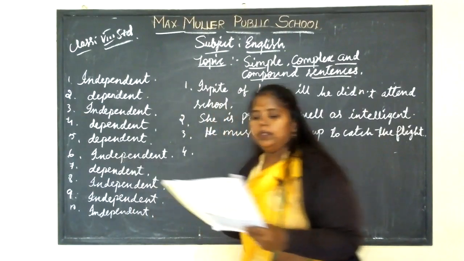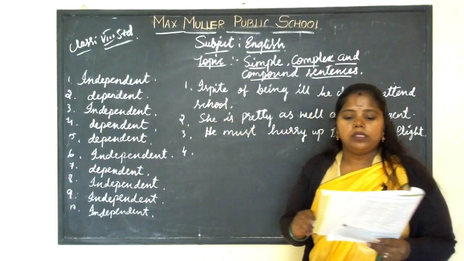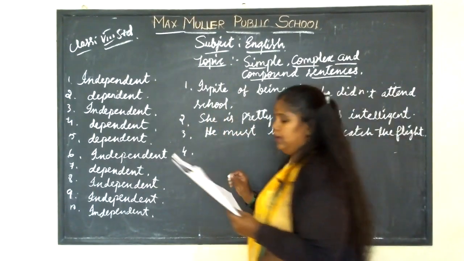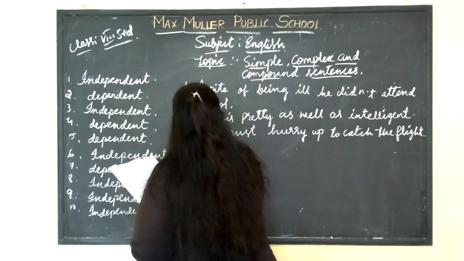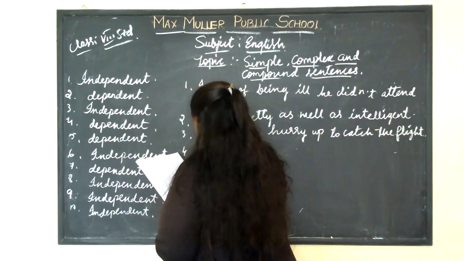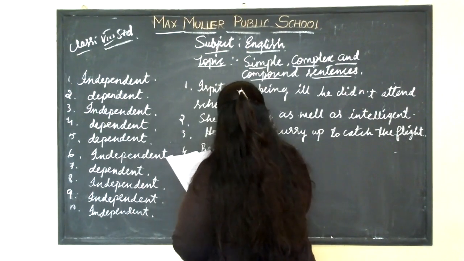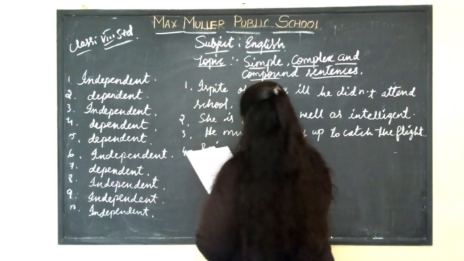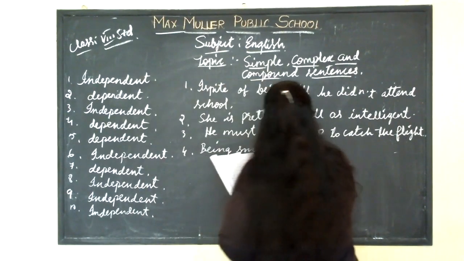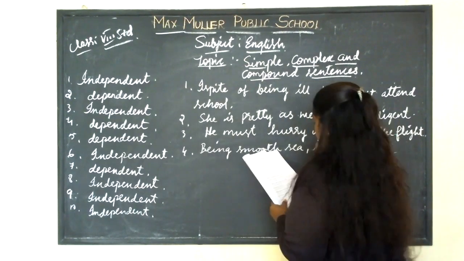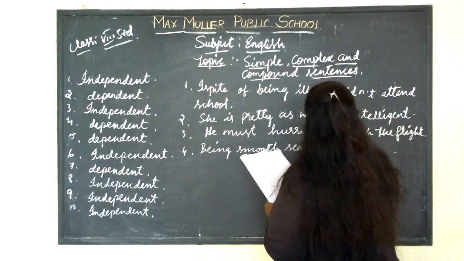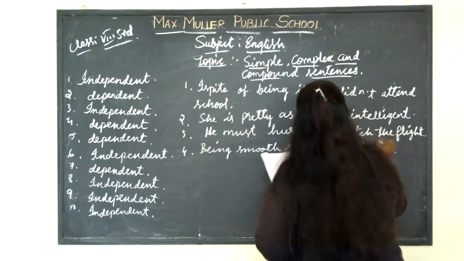The fourth one: the sea was smooth, so they went for a sail. So, the sea being smooth, they went for a sail.